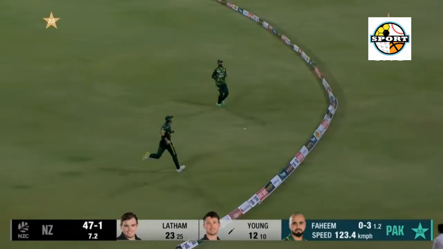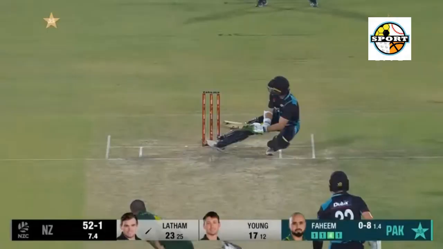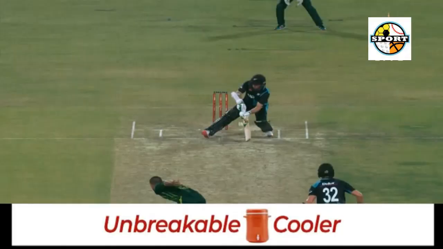15.1 Shaheen Afridi to Latham, 6, lovely bit of innovation from the Kiwi skipper. Shuffles across, gets under the pacey full delivery and scoops it with superb timing over fine leg.